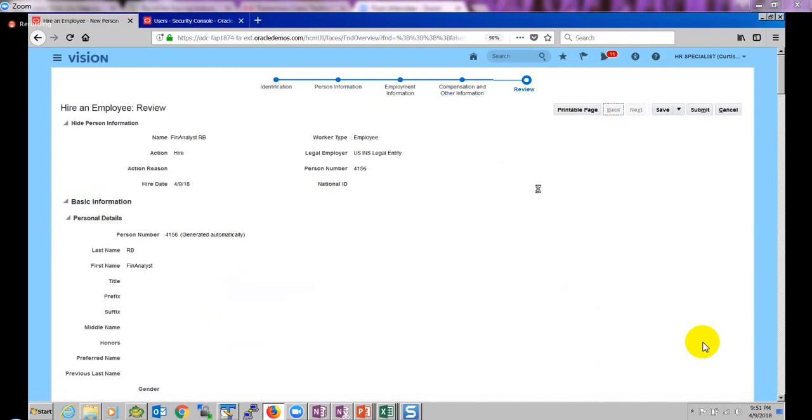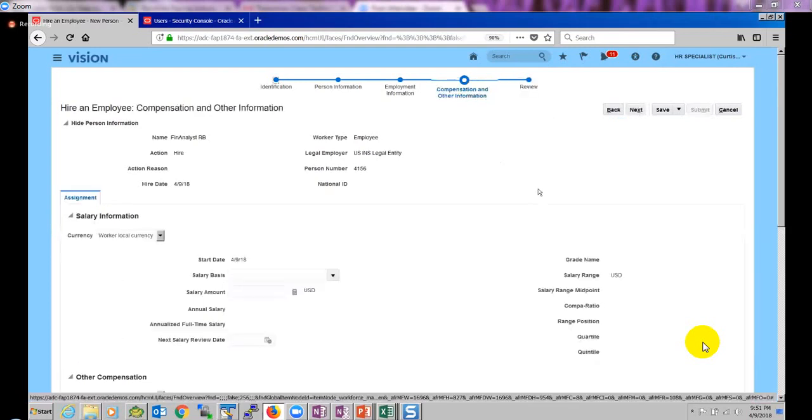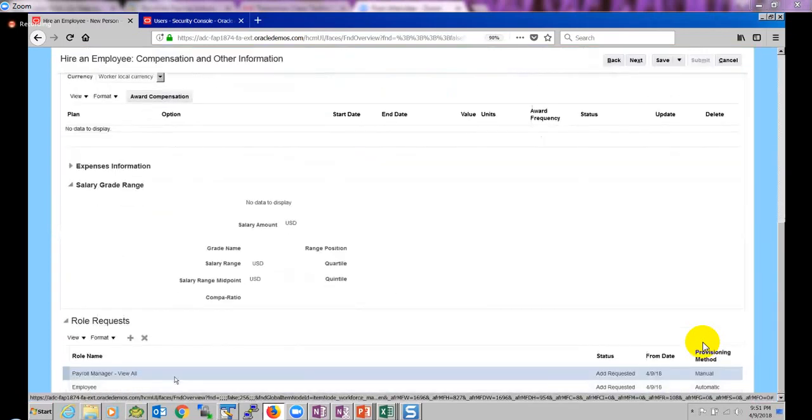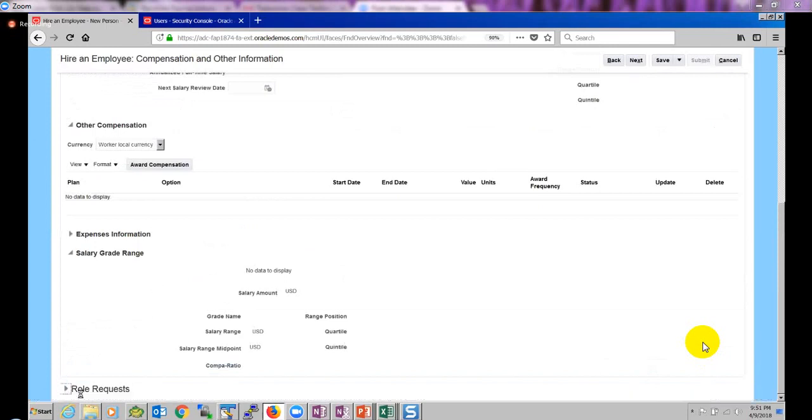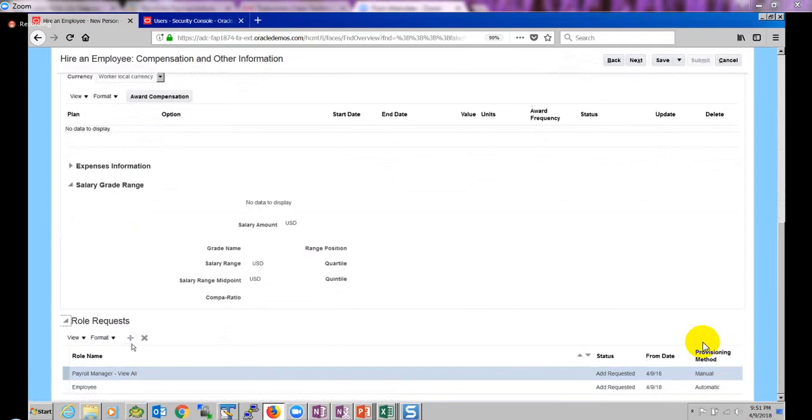In our company, we don't want HR to add any roles, or to see what roles a user got assigned. Adding or modifying roles is typically taken care of by another security team or administration team. In that case, some companies will say they don't want the role request region to show up on this page for HR.